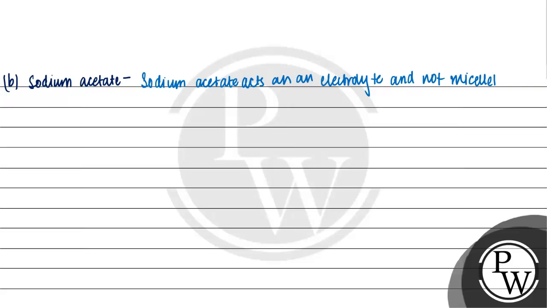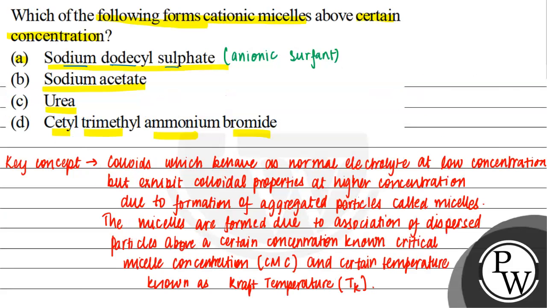Therefore, this is not the correct answer either. ये भी हमारा correct answer नहीं है. क्योंकि ये इलेक्ट्रोलाइट की तरह बिहेव करता है, मिसल की तरह बिहेव नहीं करता है. So this is not the correct answer.